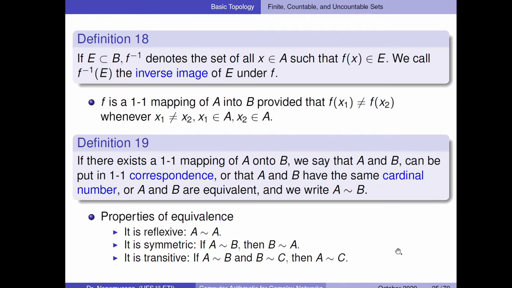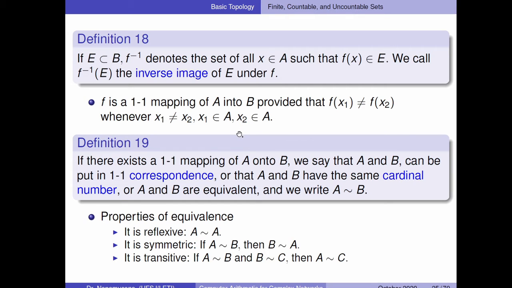Basic concepts of functions. Definition 18, which is also related to the inverse image, and is an important consequence. It's what you know as a one-to-one mapping of A. This holds if f(x1) is different from f(x2) whenever x1 is different from x2, with x1 belonging to A and x2 belonging to A as well, right?